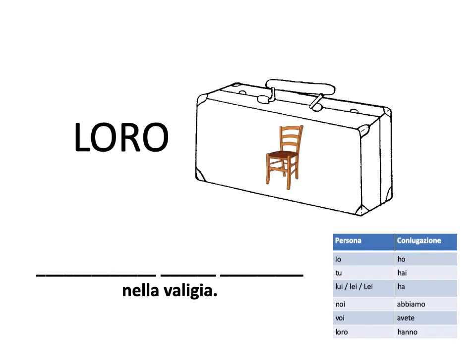Prossima. This is a chair. I want to use the loro form. Which is the loro form? It's hanno, which means they have, right? I actually don't need to say loro hanno. I just say hanno, right? As you can see from the table, that form is exclusive for loro, so I don't need to say loro hanno, I can say hanno. And what is a chair? Una sedia. Hanno una sedia nella valigia.